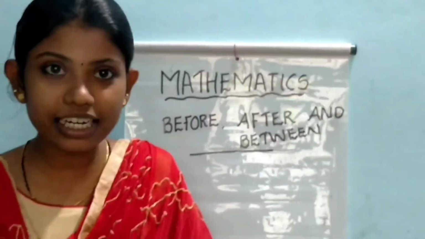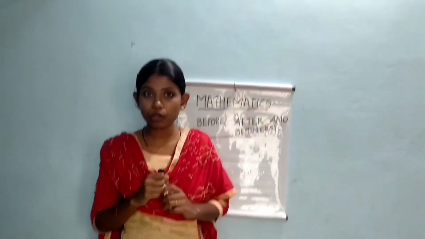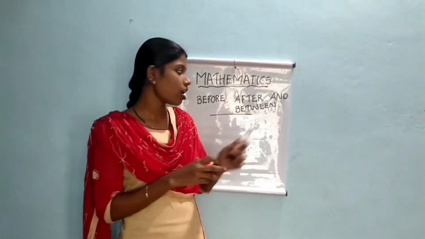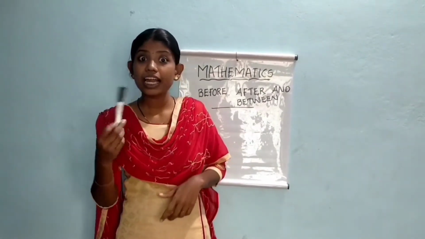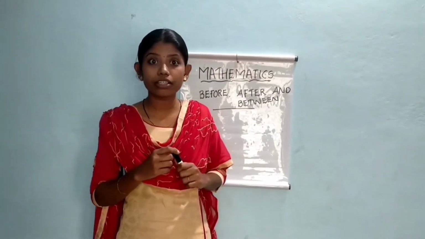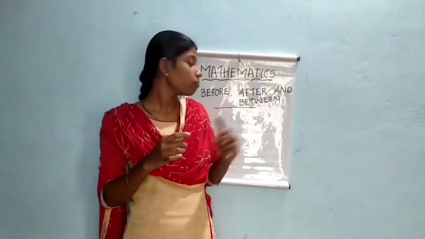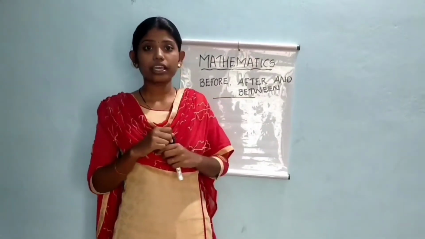Okay, do you understand, children? Before means the previous one. After means the next one. Between means which is placed on the middle. Okay. Understand the concept better. Shall we move on to the example? Are you ready, children? Okay.